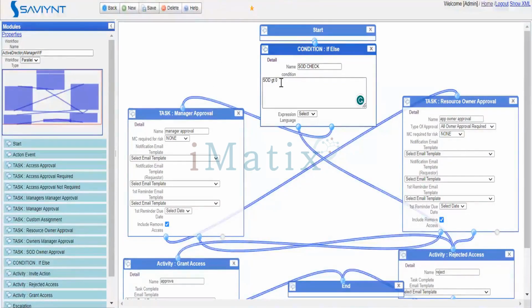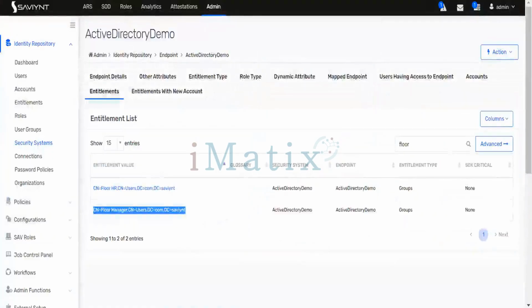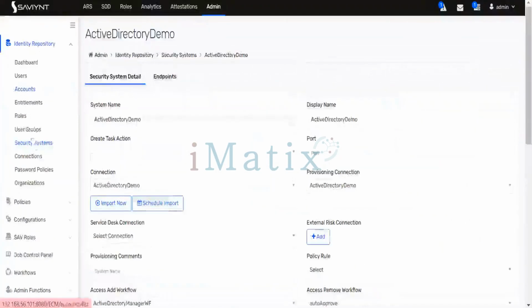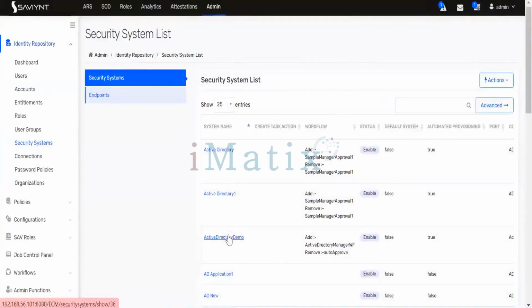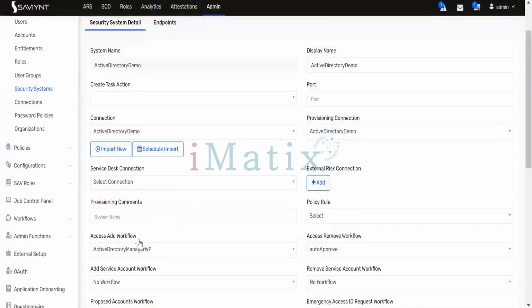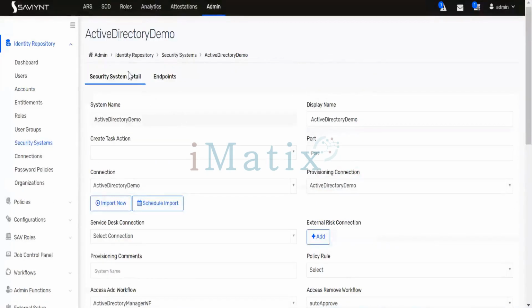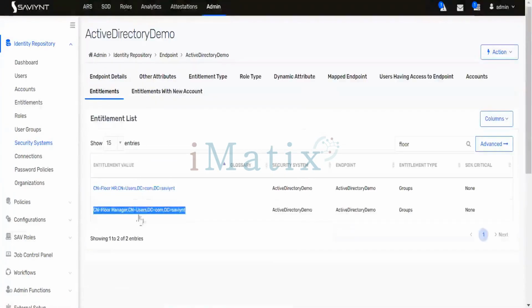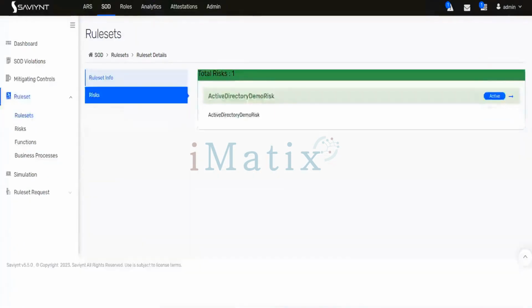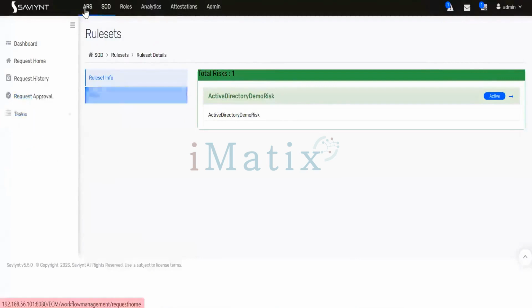First, I am checking whether there is an SOD violation or not whenever a request is given. If that request contains an SOD, then it should directly reject the request. And this workflow is configured in my Active Directory application. If I go to Security System and open the Active Directory Demo application, here I have that workflow. Now, if I go ahead and raise a request for any user for these two entitlements, how can I do that? I will go to here,